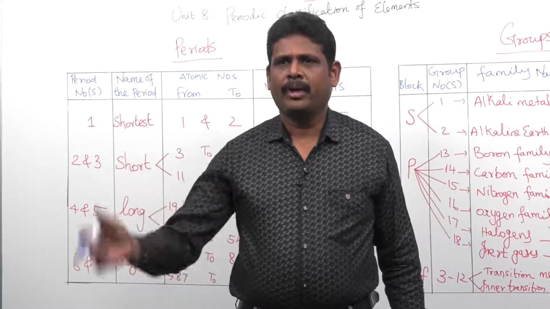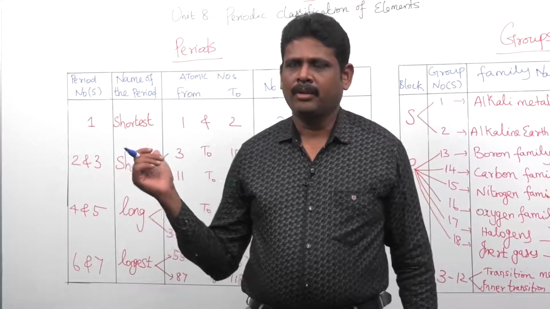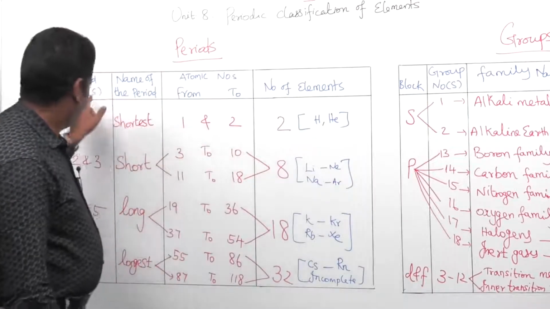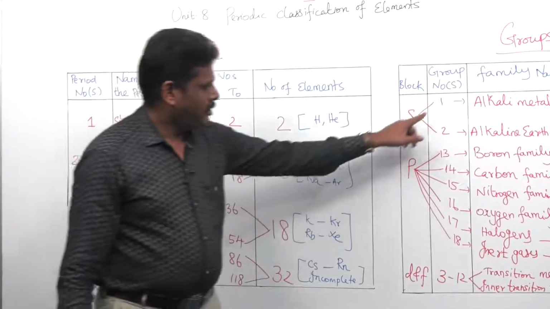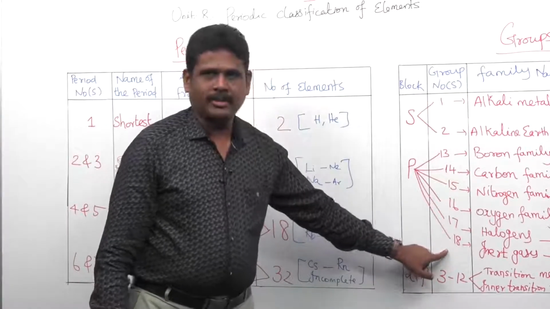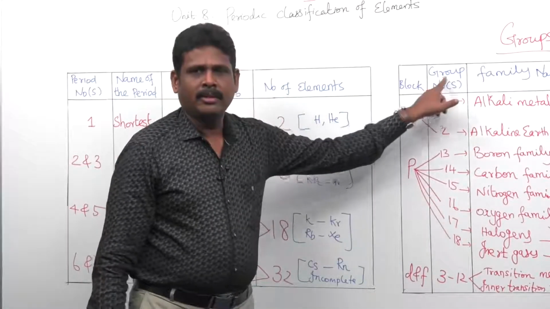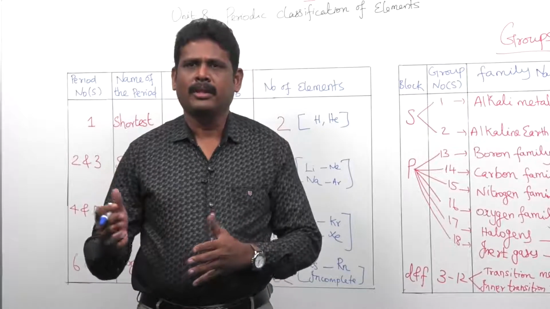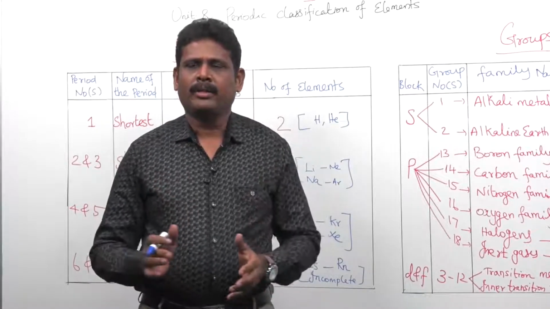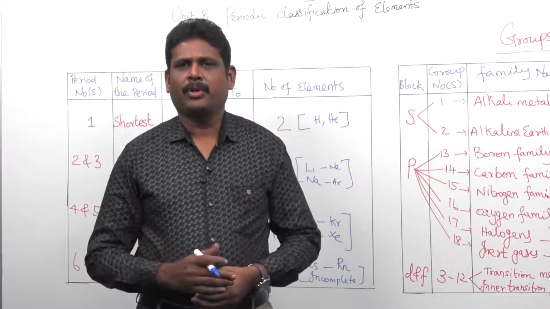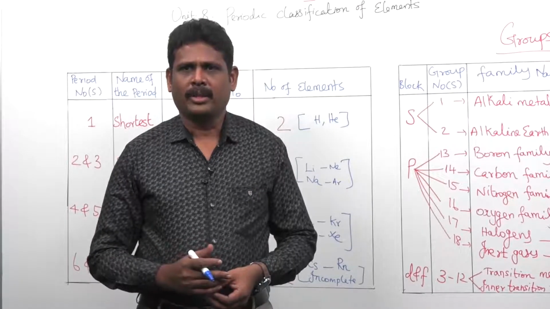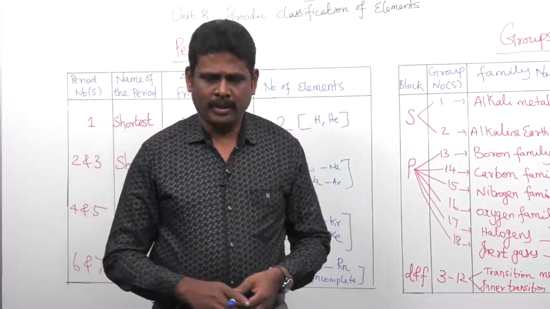Before we go for the evaluation part, let me summarize now. The modern periodic table comprises 7 periods and 18 columns, that is, 18 groups. What do you mean by the modern periodic law? Before we close and recap: the physical and chemical properties of the elements are periodic functions of their atomic numbers. Shall we go for the evaluation part?